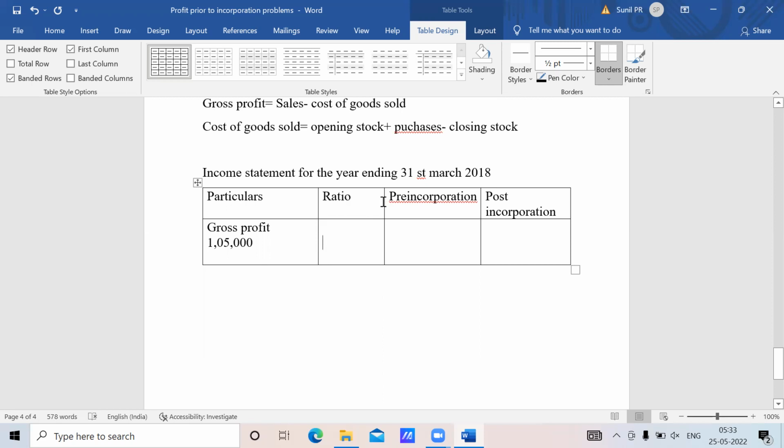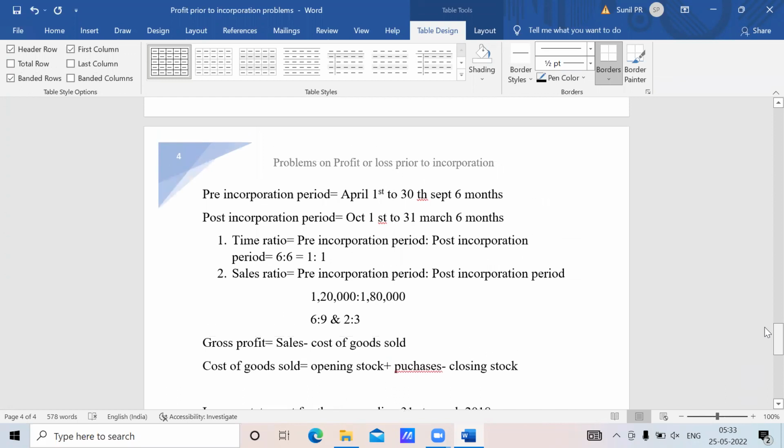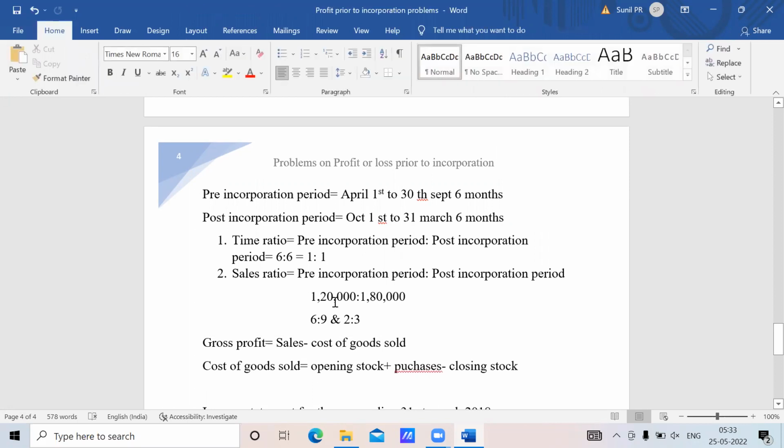So what is the sales ratio we have calculated? Is even sales ratio 1:1, no, sir? No. See, I have shown it here. Time ratio is 1:1. Sales ratio is 2:3. They have given you 1,20,000 as the pre-incorporation sales and post-incorporation sales is 1,80,000. So 1,20,000 to 1,80,000 will be 6 by 9. I have written the sales ratio.